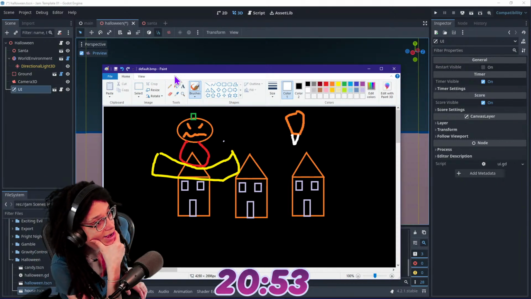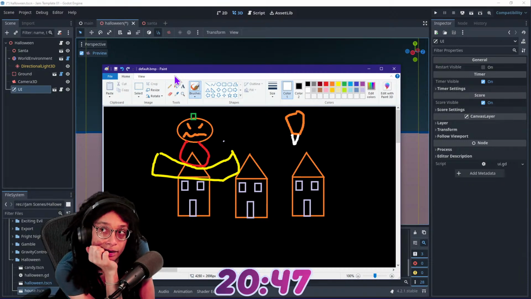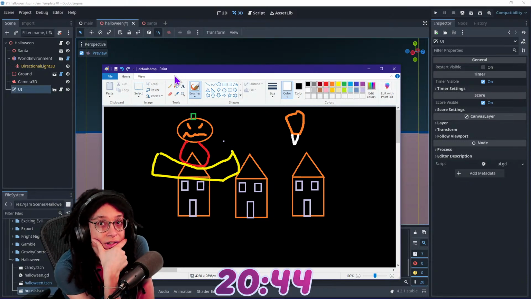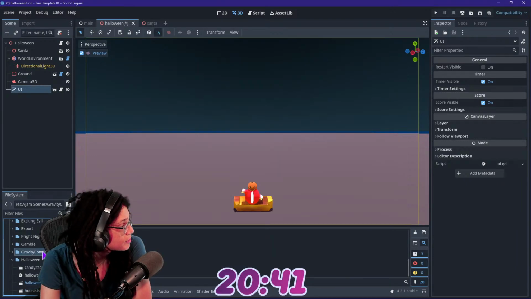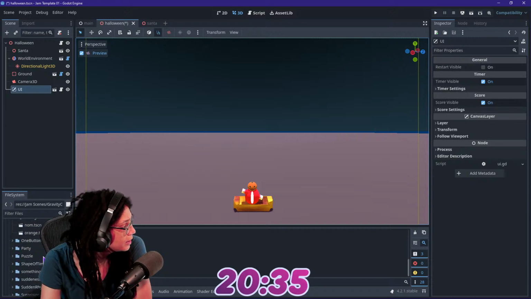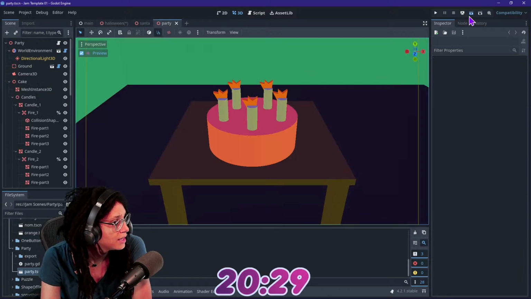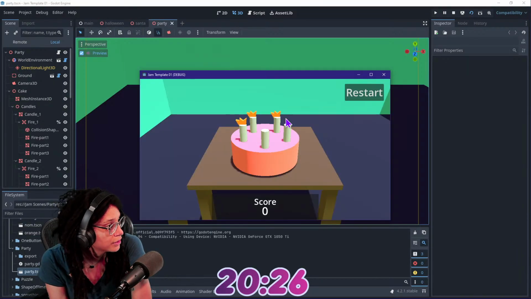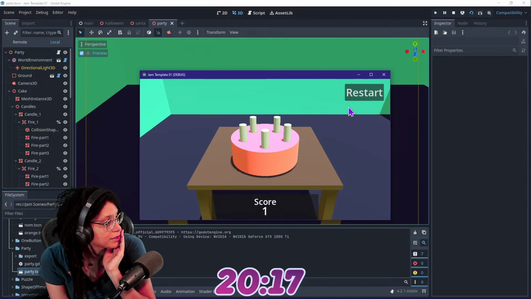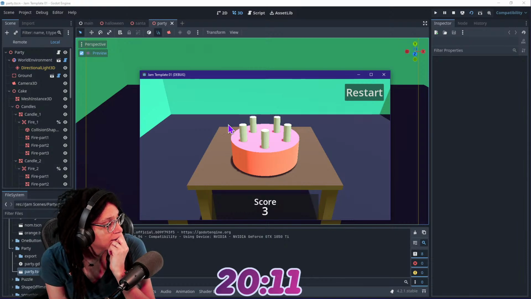And the houses maybe pop up every round, but I did do rounds in a previous entry. It was hard. Which jam was that? Not Fright Night. Mining, moving ground, not nom. Must have been party. It must have been my party game. What was the party game like? Oh yeah. So this one had you blowing out candles. It's a little broken because everything is different. But technically there's a timer that comes up again, and then the candles come back, and you have to get a score each time.